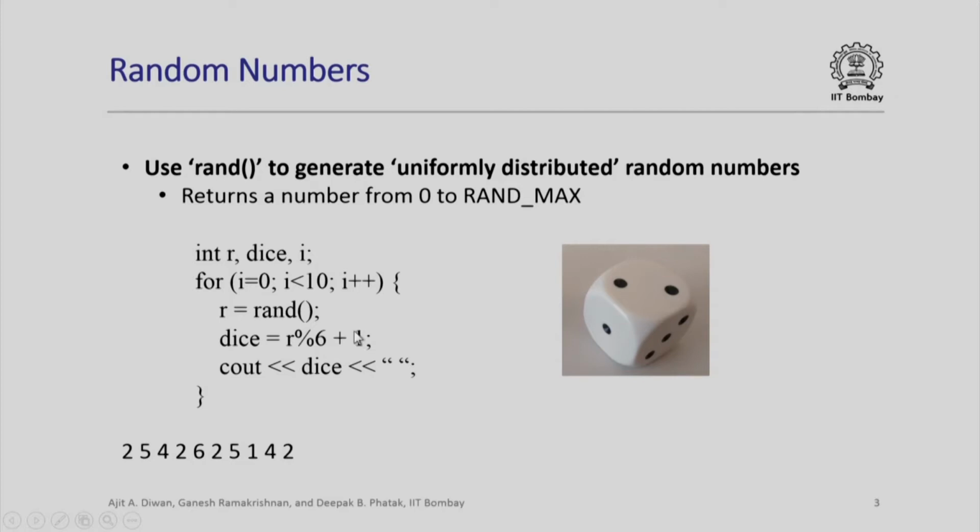Unfortunately, if I run this program again, I will get the same sequence because the rand function starts with a predetermined value called seed value to generate the sequence of random numbers. Obviously, if you want to simulate real life situations, then you would like to generate different sequences on different occasions.